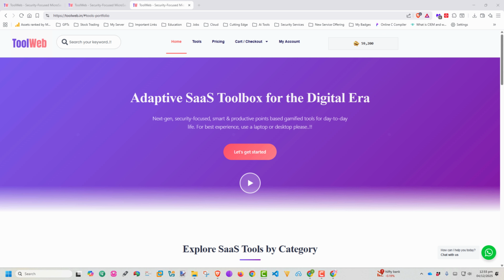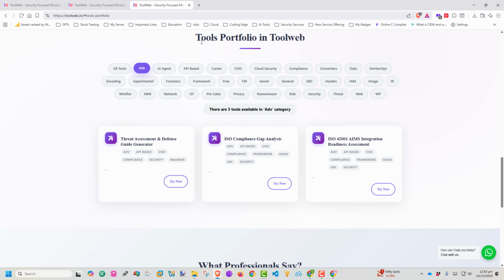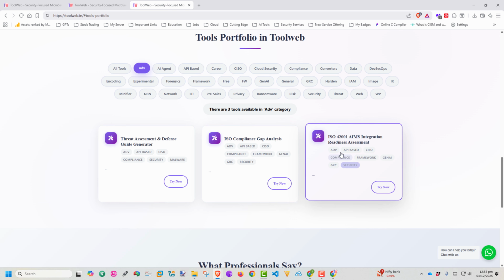And now we are going to see some beautiful tool, which everyone would like to use in their company. So in the same Advanced category, I'll choose ToolWeb and go to Advanced, and you have something called the ISO 42001 AIMS Integration Readiness Assessment. This is exactly what we are going to see in this particular tool. So I'm just clicking on it.